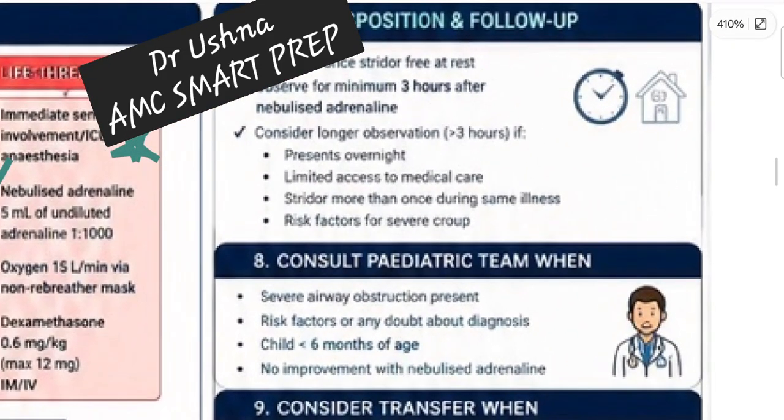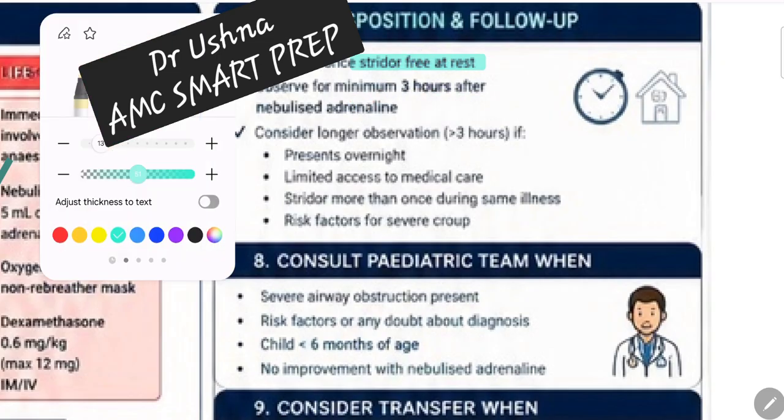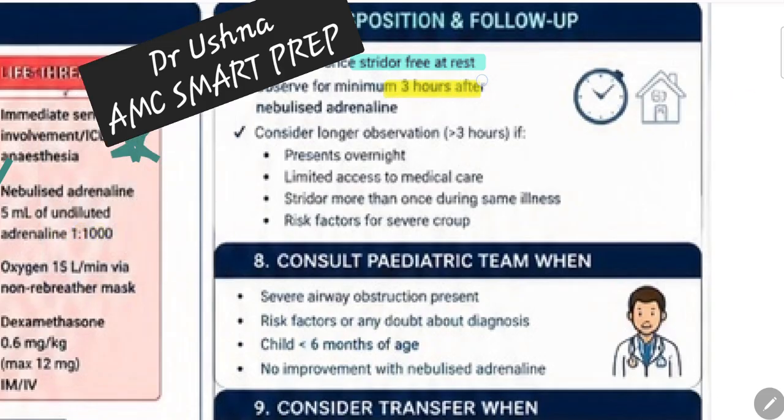So how are you going to follow up the patient? Discharge once the stridor is free at rest. Stridor at rest is never acceptable. The patient should be stridor free at rest in order to be discharged. Observe for a minimum of 3 hours. This duration is again very important before discharging the patient. You should be very clear that for 3 hours the patient is not having stridor at all.